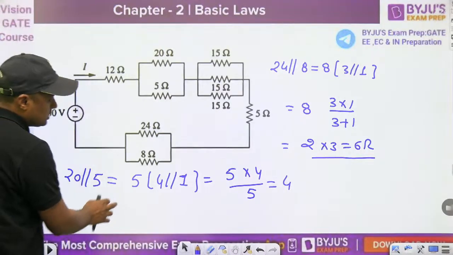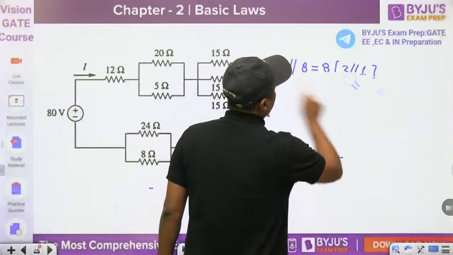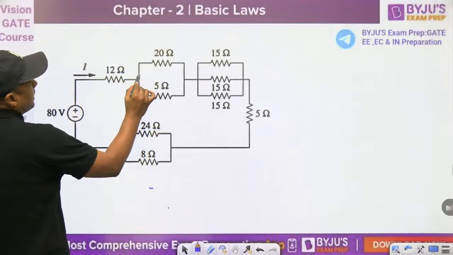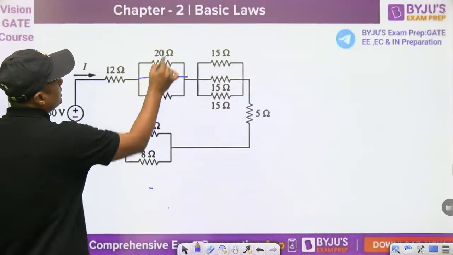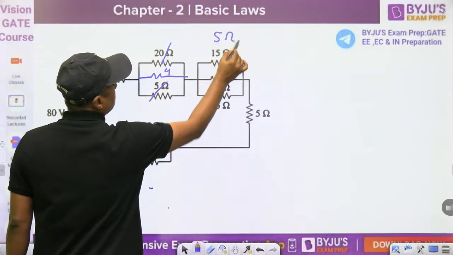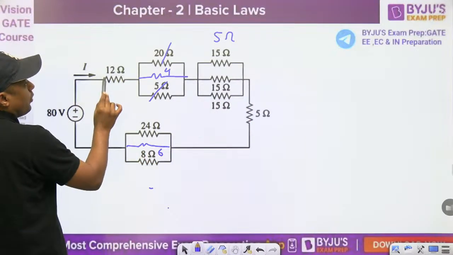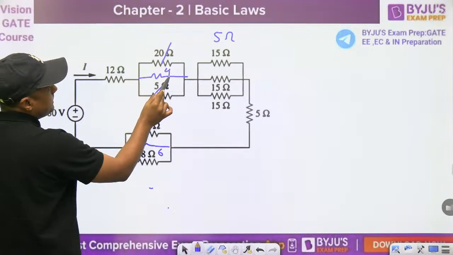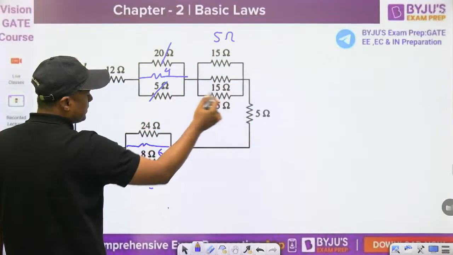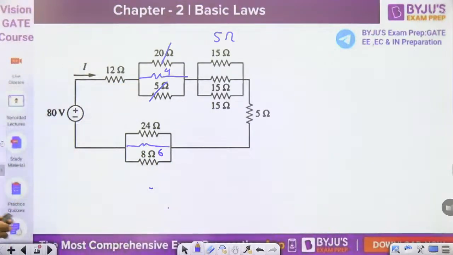Then this is the method. 2.5 is the correct answer for this question, because this is 12. What is the parallel combination? Just I am giving this to remove the 4. This is 5, this is the 5 ohm, this is 6 ohm. So 12 plus 4, 16 plus 5, 21, 21 plus 5, 26, plus 22, 80 divided. Okay, calculate it. I am making a mistake now.